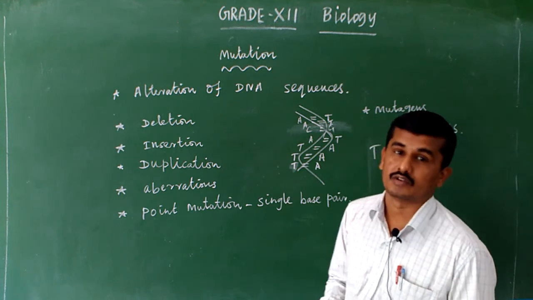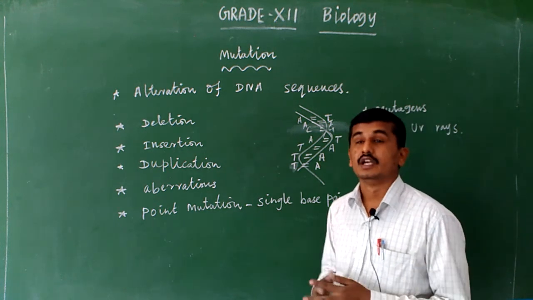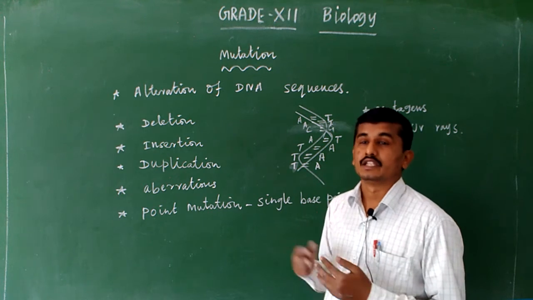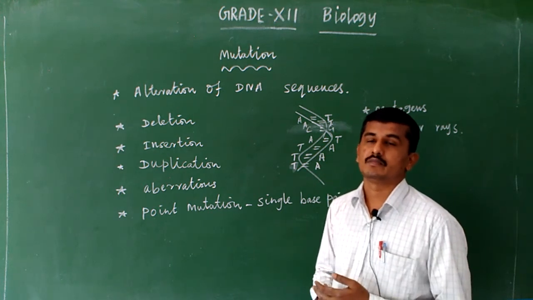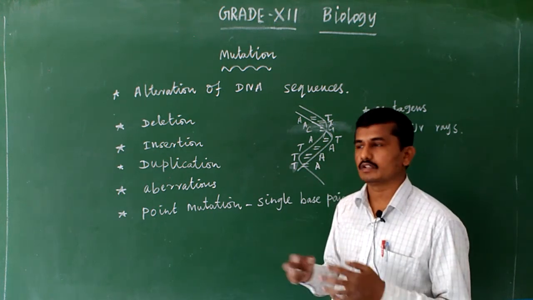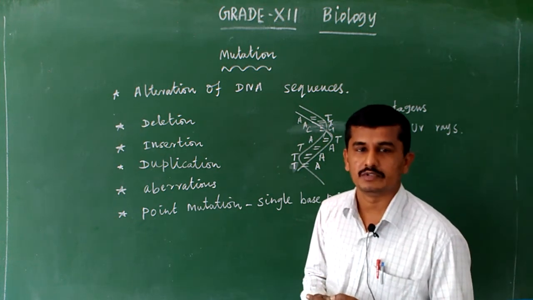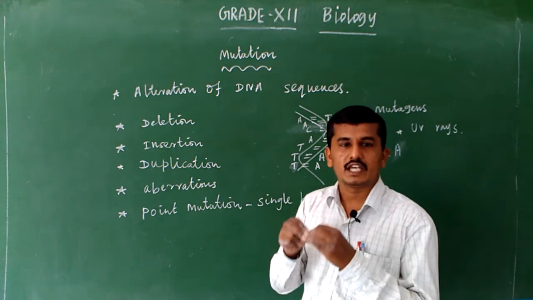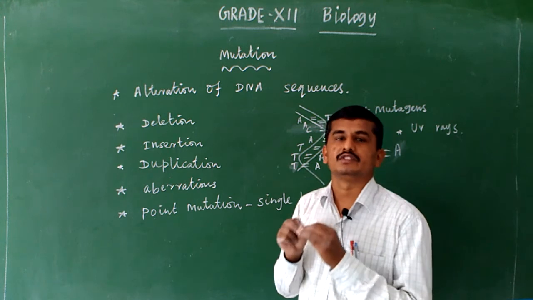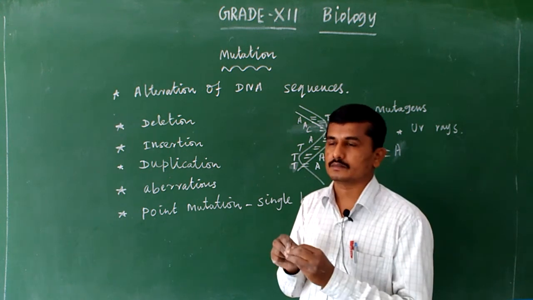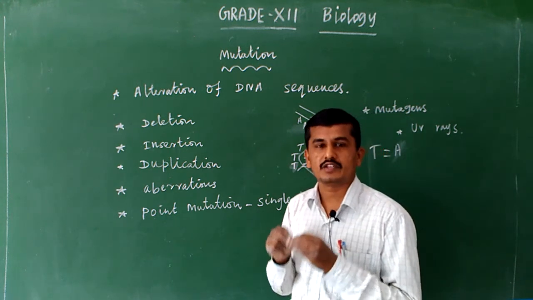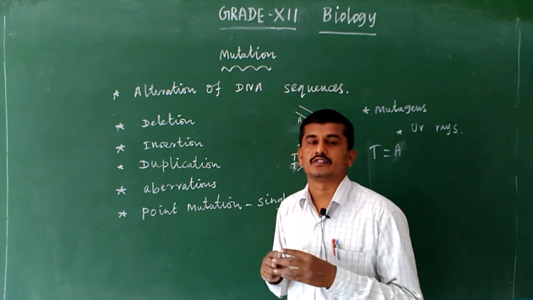Even cancer: cancerous cells are developed due to mutation. A normal cell has one character, contact inhibition: when it contacts nearby cells, it stops the cell division. But this property is missing in cancerous cells.